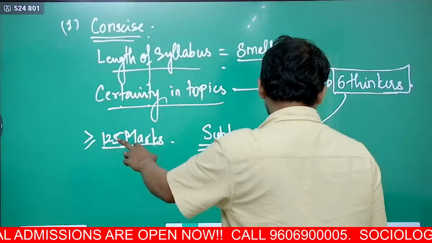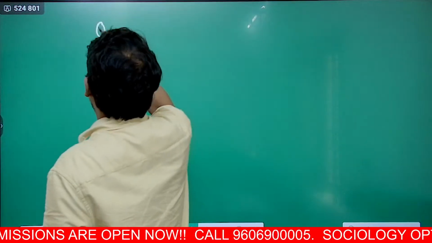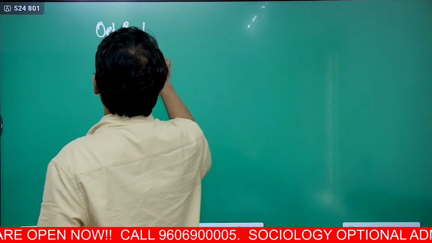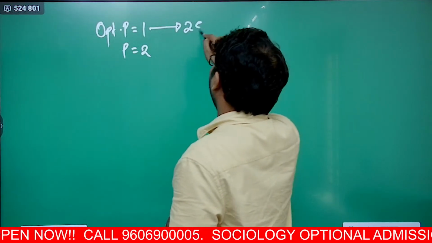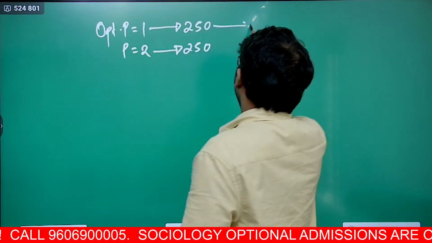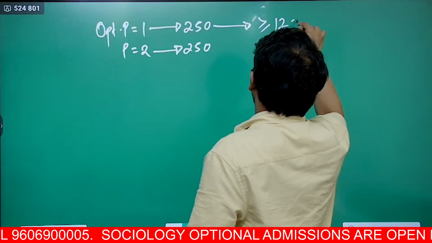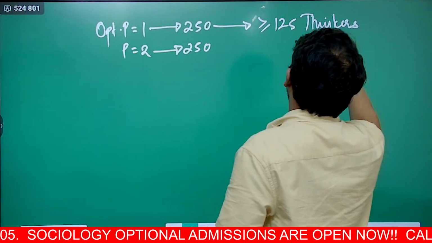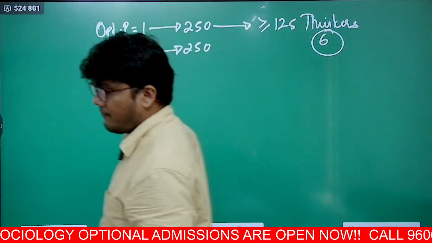To give you a context, in optional you have paper 1 and paper 2. Paper 1 is of 250 marks, paper 2 is of 250 marks. Out of this, almost 125 marks of thinkers, just the 6 thinkers, come in the exam for sure.